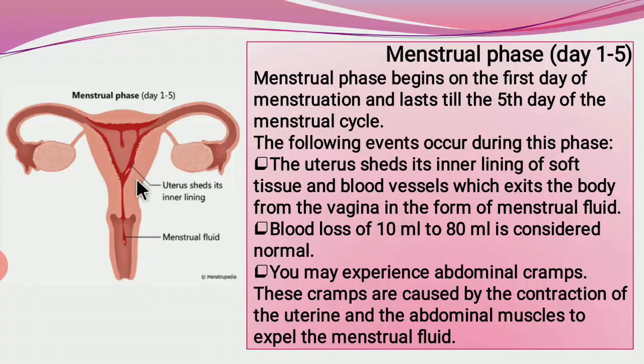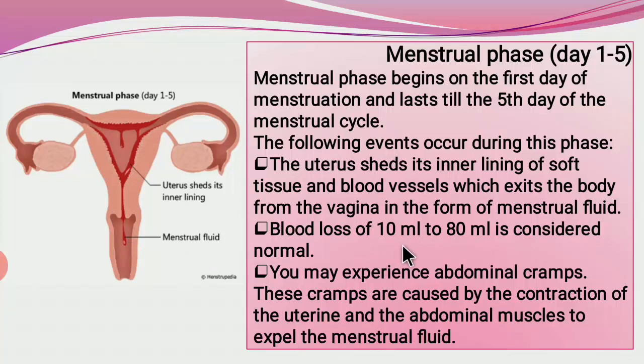So here you observe the inner lining of the endometrium, it sheds. And the soft tissues and blood vessels which exit the body from the vagina, this is called menstrual fluid.